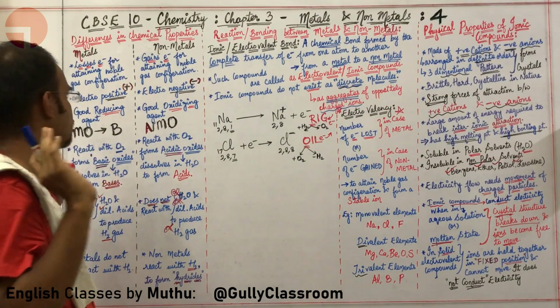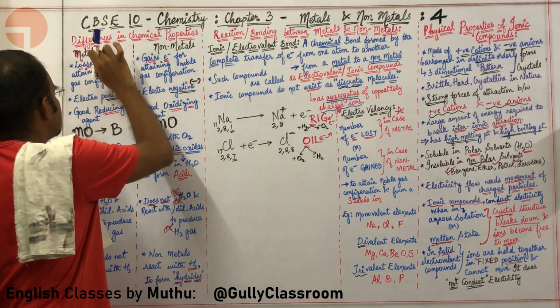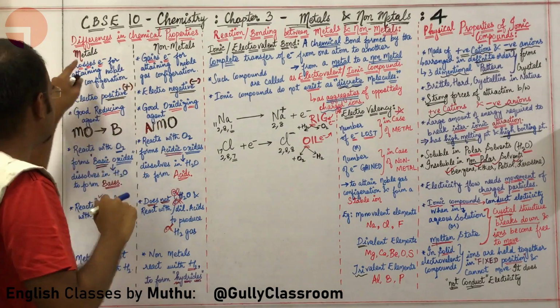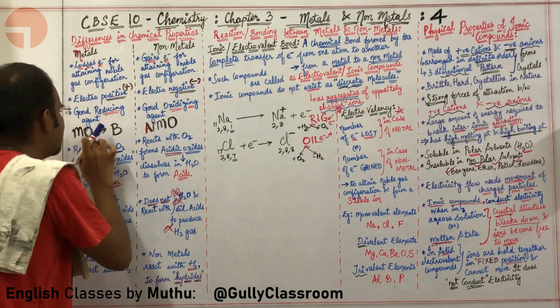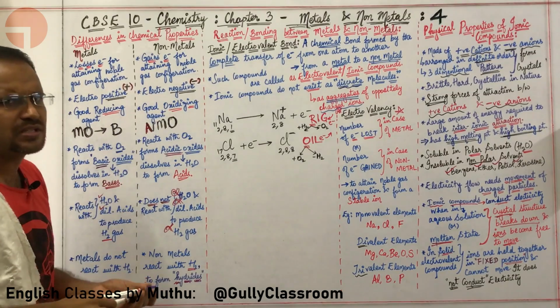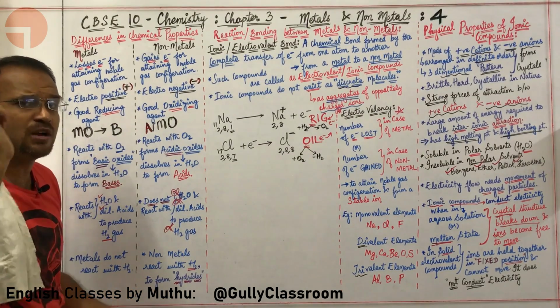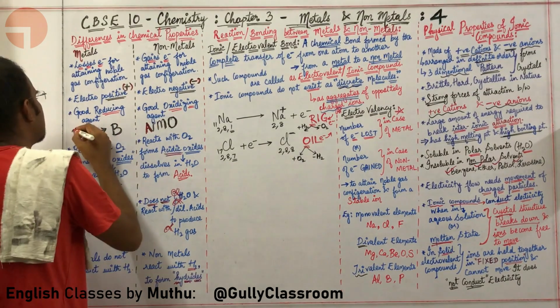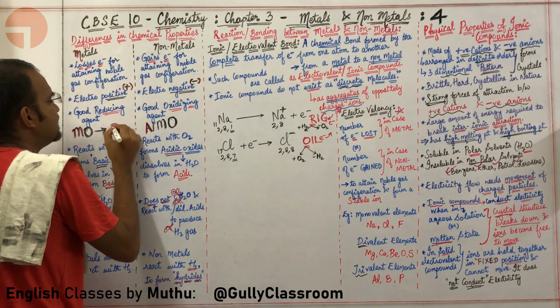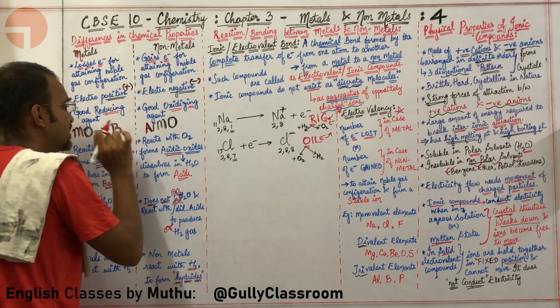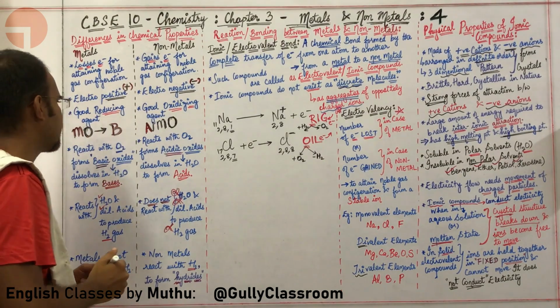That is fine sir. Do metals react with oxygen? Yes, metals react with oxygen to form basic oxides. All metallic oxides are basic in nature. Sir, how am I supposed to remember that? Write M like this. If you put this M in this fashion, you will get a B. So all metallic oxides are basic in nature. Okay sir.